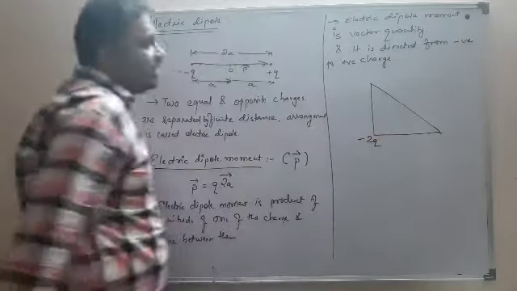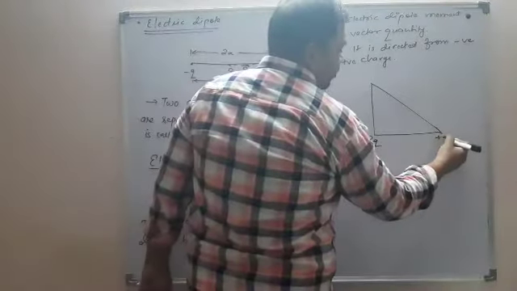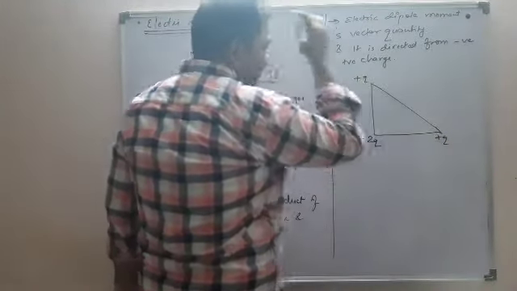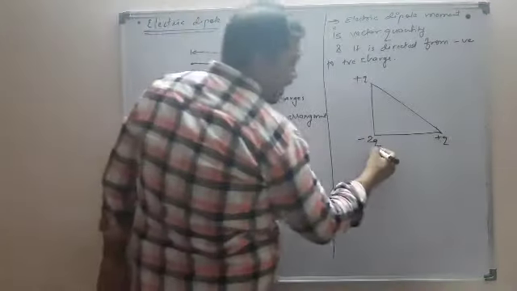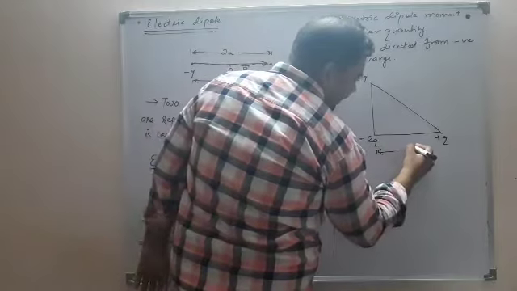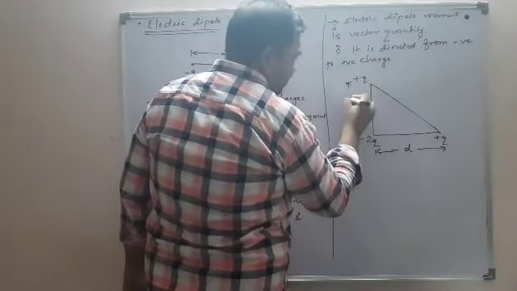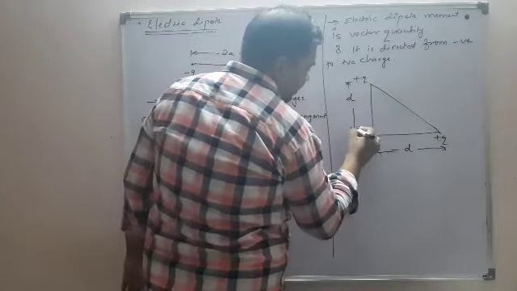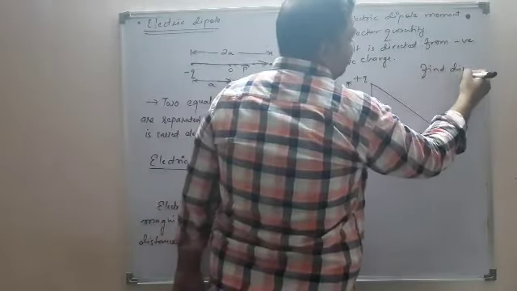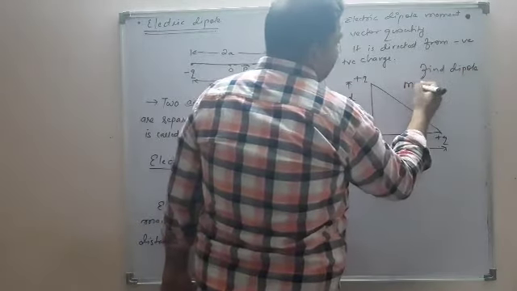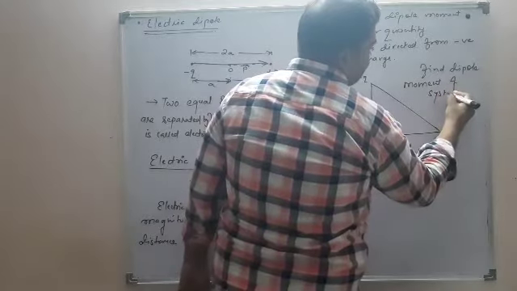On the right angle I have placed a minus 2q charge, and on these two vertices, say, I have plus q charge. This is an isosceles right angle triangle with these two sides equal to D, and the question is to find the dipole moment of this system.